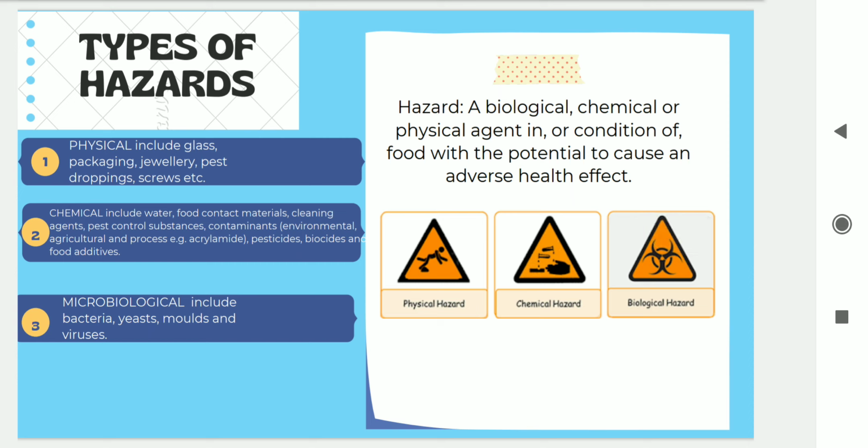The types of hazards that are associated with the food are physical, chemical, and microbiological. These hazards have the potential to cause an adverse health effect on consumers' health.